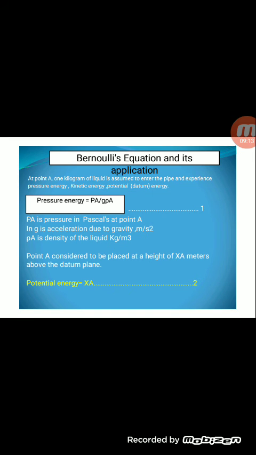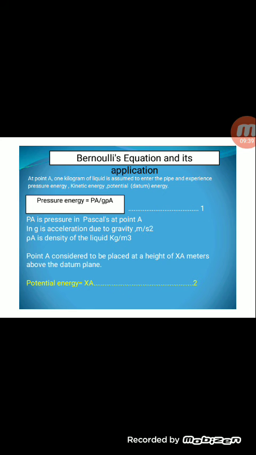Then what is Bernoulli's equation and its application? First, we are going to see the points regarding point A. At point A, 1 kilogram of liquid is assumed to enter the pipe and experience the pressure energy, kinetic energy, and potential energy. So the pressure energy is equal to PA divided by G rho A. This is equation number 1.